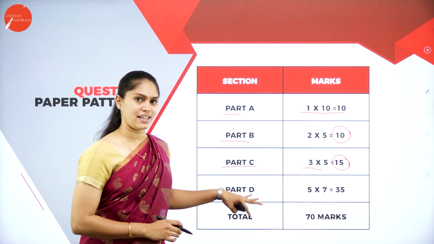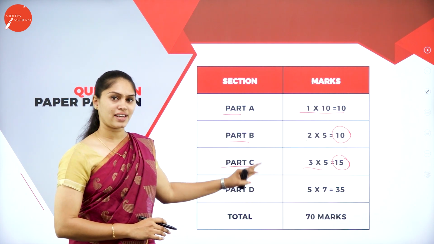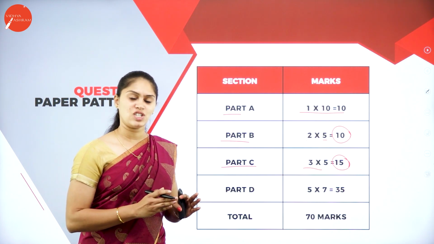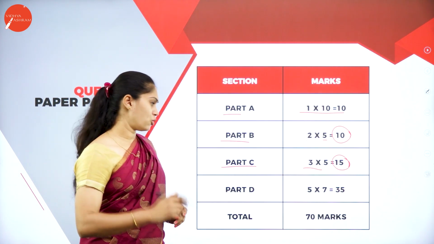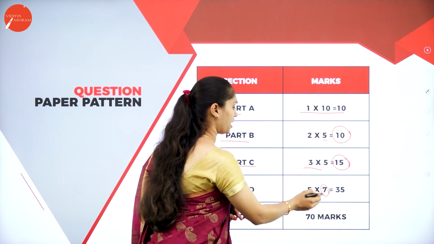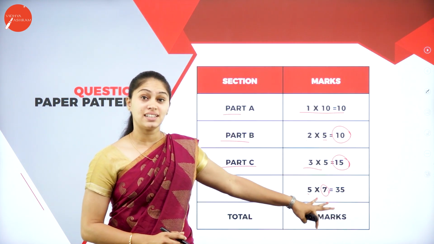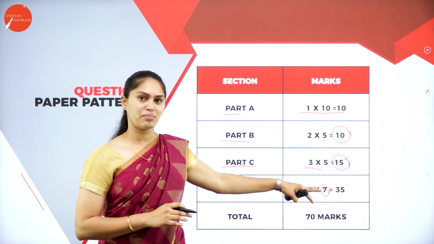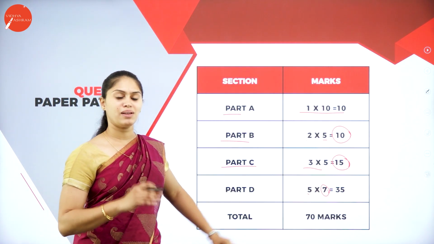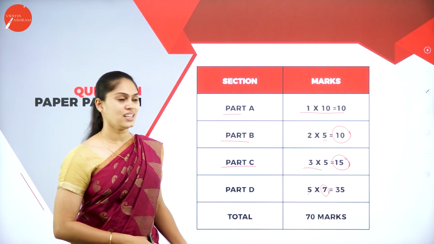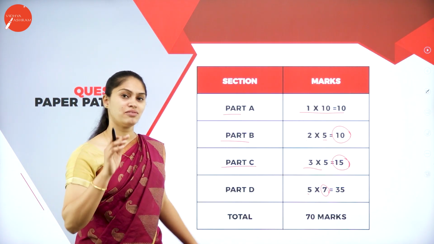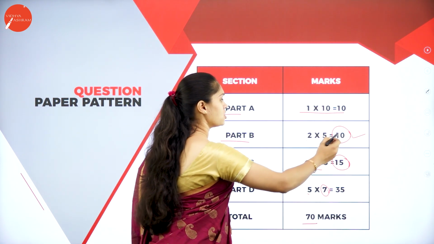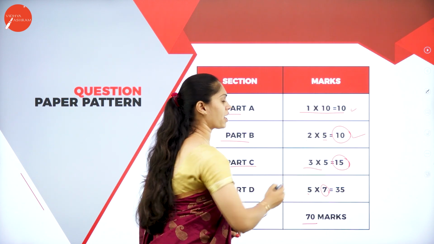What about part D? This is the essay or long answer question, for 5 marks. There will be 11 questions, and out of those 11 you have to answer any 7. So 5 into 7, you are going to get 35 marks from part D alone. If you prepare for the 5 mark questions, then all the other sections will be easy for you. So that is how the marks will be distributed. For the 70 marks, there will be 10 questions of 1 mark, 5 questions of 2 marks, so that you get 10 marks, and 5 questions of 3 marks.